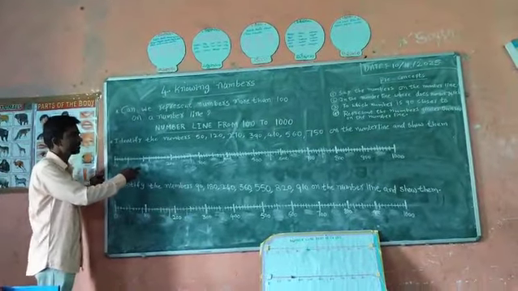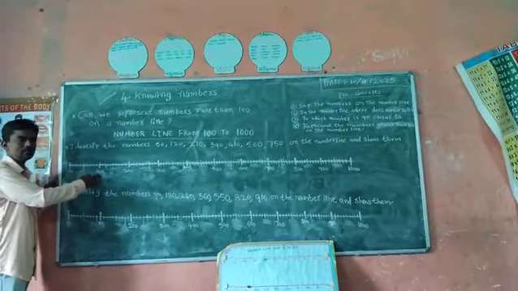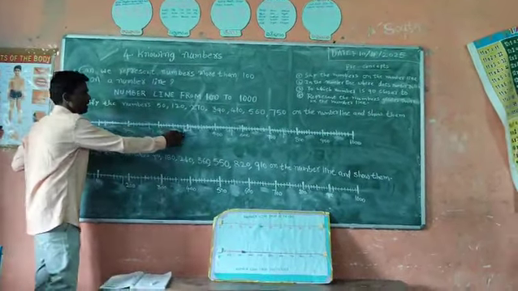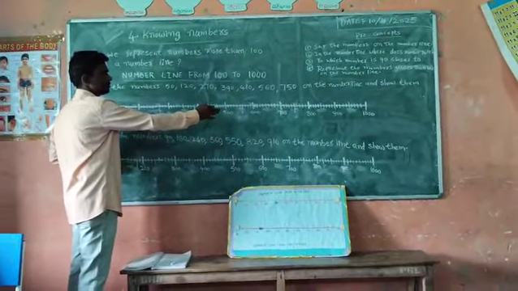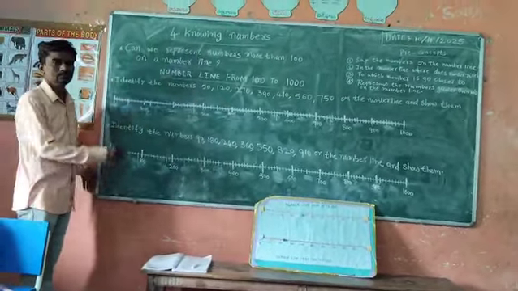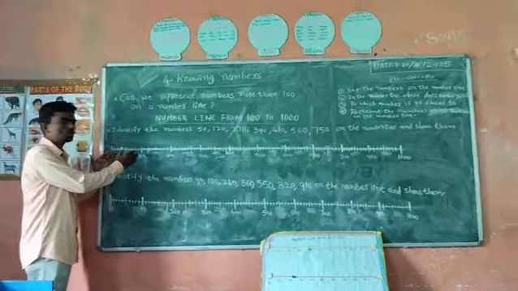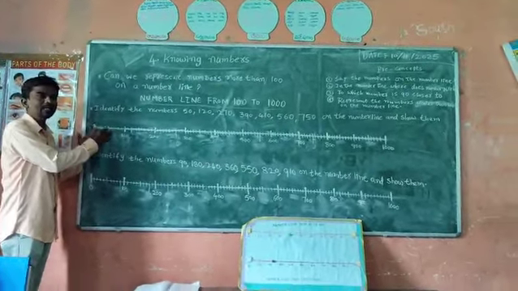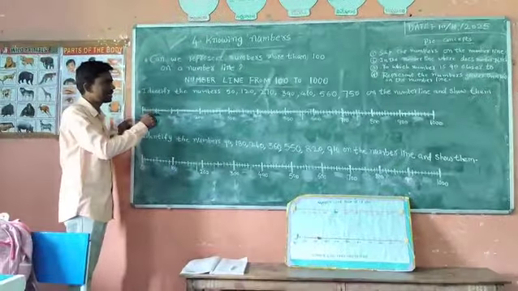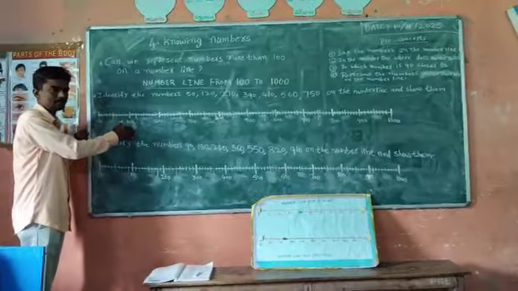Children, say the numbers from 100 to 1000. 100, 200, 300, 400, 500, 600, 700, 800, 900, 1000. Okay. Each group is divided into 10 parts. Okay? Children, you can easily identify the numbers through the number line.